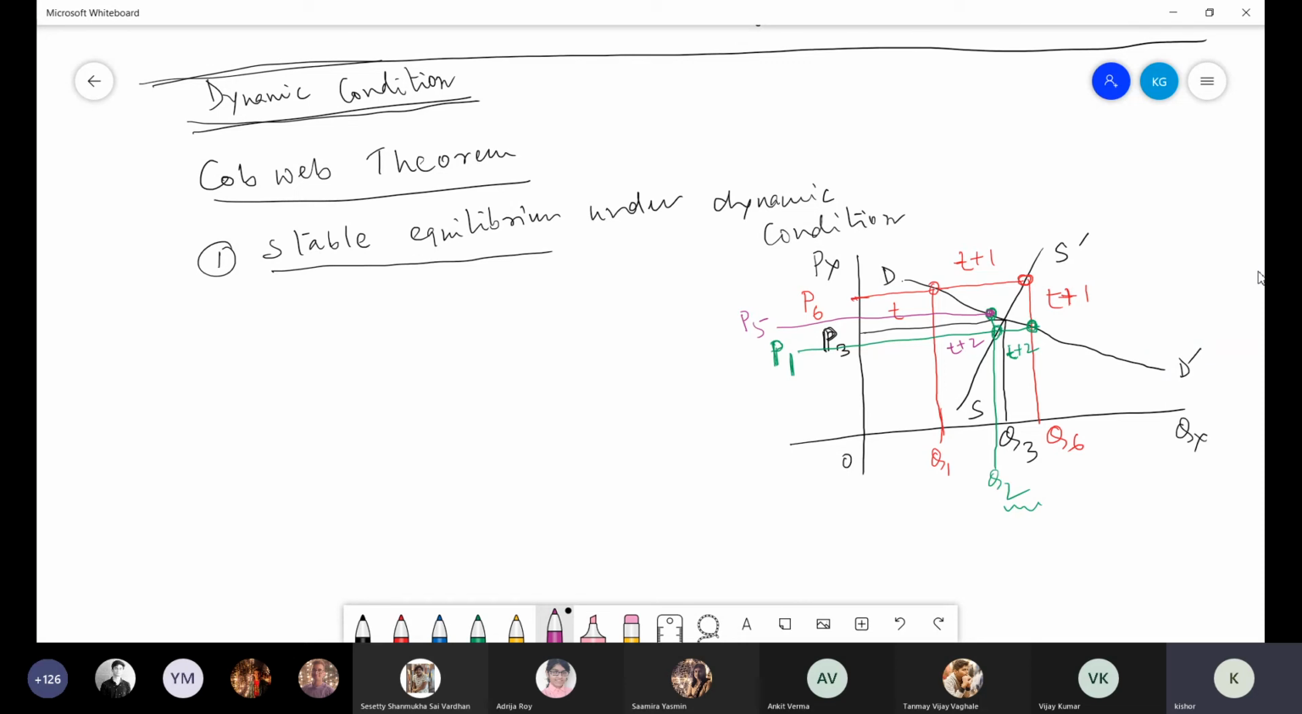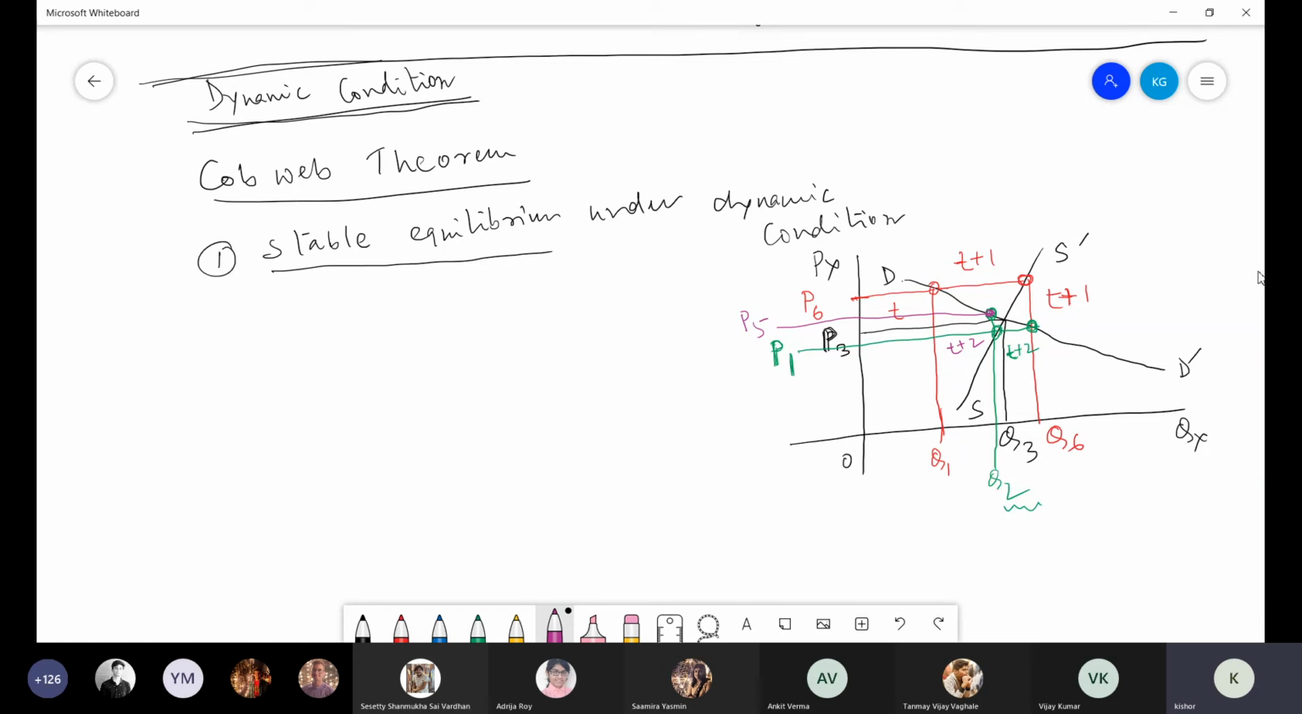But this is again not an equilibrium position because it is not bringing any stability. You brought temporary stability only for the T+2 time period, but not permanent stability. Why? Because this P5 is more than P3. The P5 price is higher than the original equilibrium price of P3. If it is higher, it is more attractive to me as a supplier.